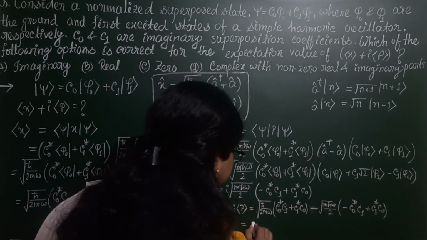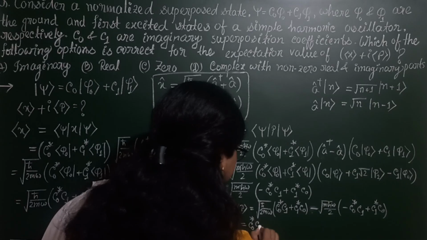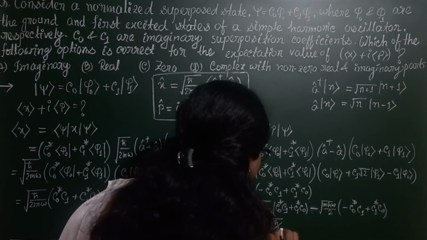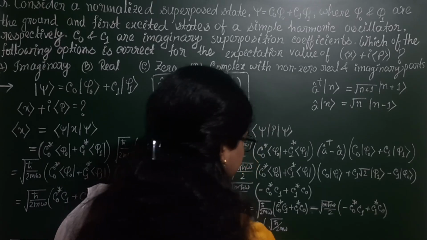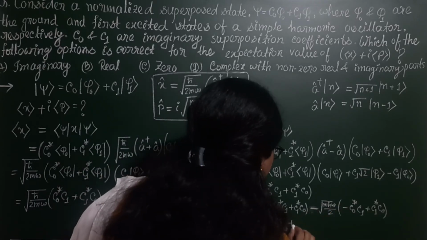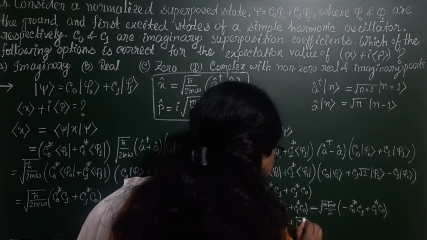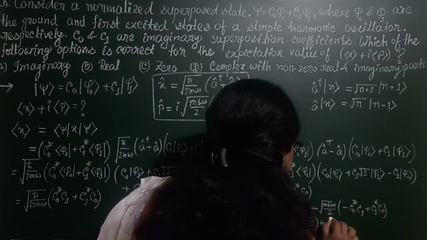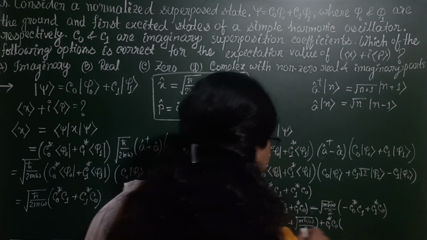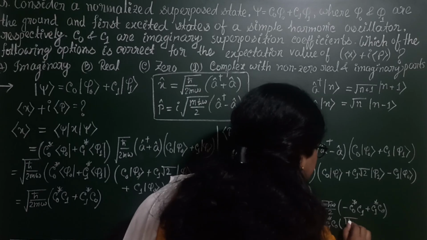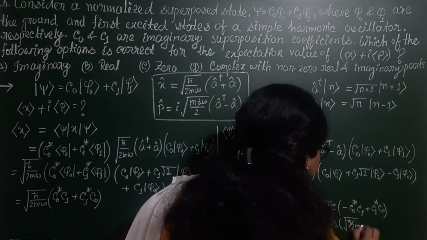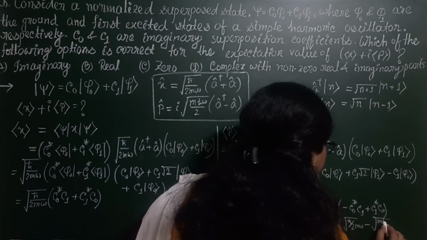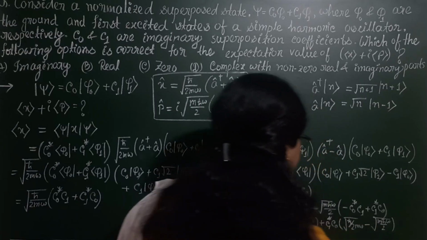So it will give C0 star C1 times root over h cut by 2m omega minus root over m h cut omega by 2, plus C1 star C0 times root over h cut by 2m omega minus root over m h cut omega by 2.